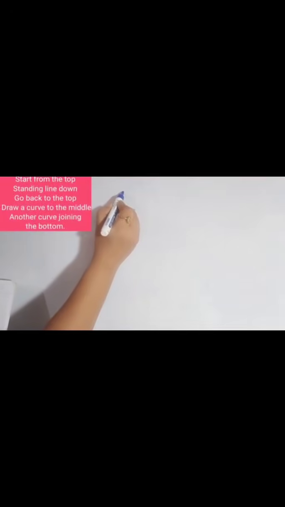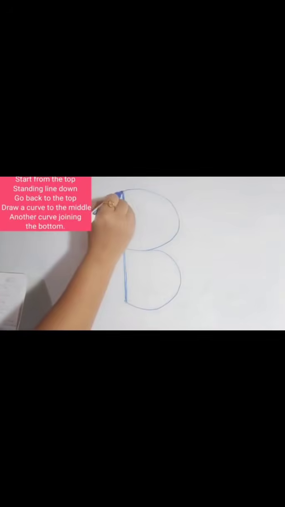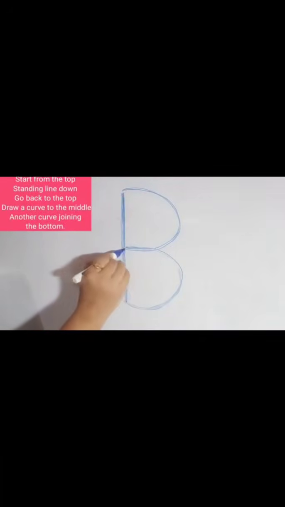Start from the top, standing line down. Go back to the top, draw a curve to the middle, another curve joining the bottom. Let's repeat. Start from the top, standing line down. Go back to the top, draw a curve to the middle, another curve joining the bottom.